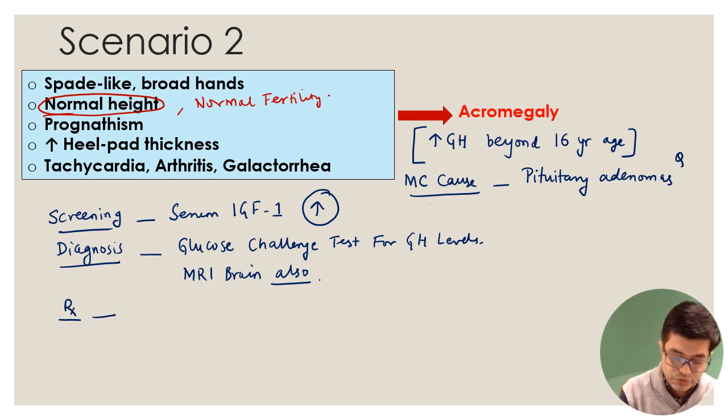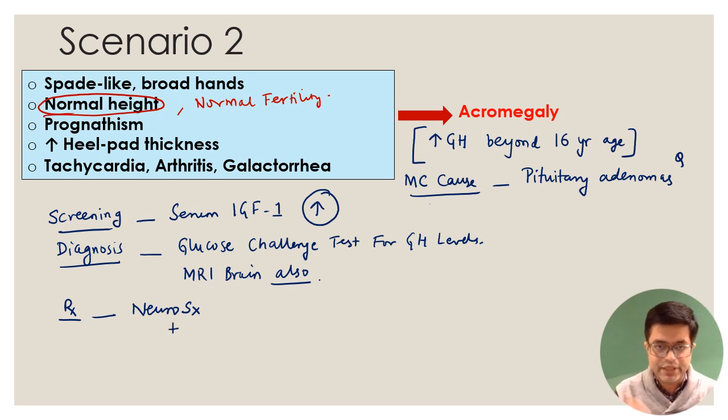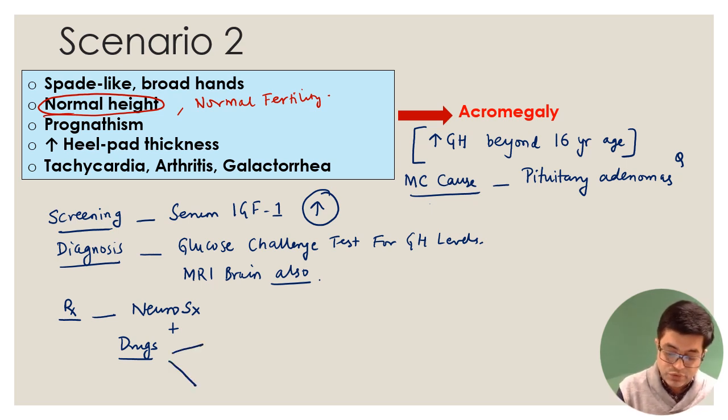Therapy, ideally, you should be planning a neurosurgery. A neurosurgery consultation should be taken and a neurosurgical intervention, if it is a pituitary adenoma, should be started. Plus, till surgery can be done, you will be giving drug therapy. Now, two types of drug therapies are available. First is called growth hormone receptor blocking therapy. So first is growth hormone receptor blockers, and the typical example of that drug is pegvisomant.